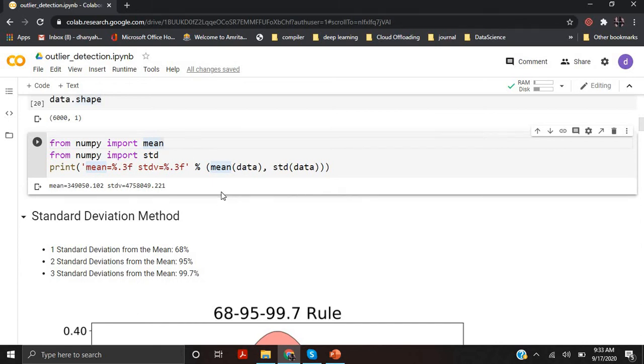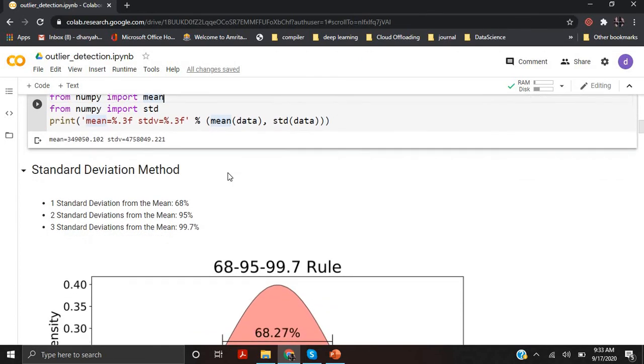We will discuss two standard mechanisms for identifying abnormalities from the same data. The first one is called the standard deviation method. The other one is called the interquartile range method.